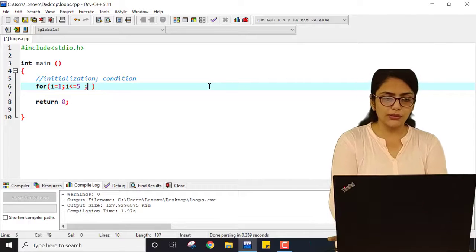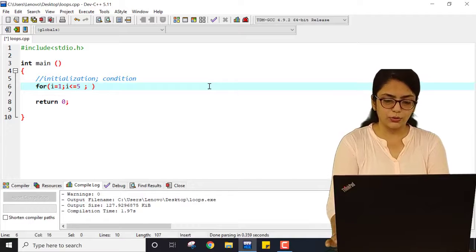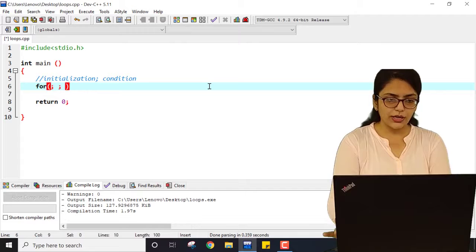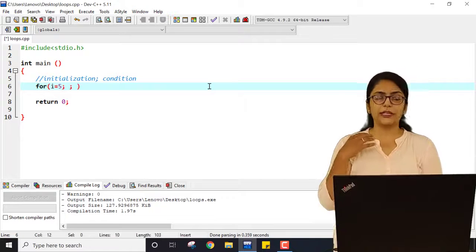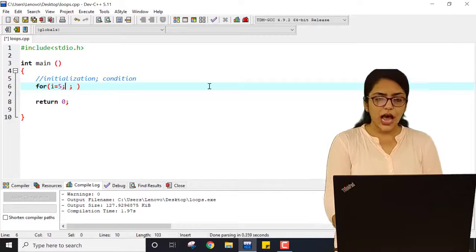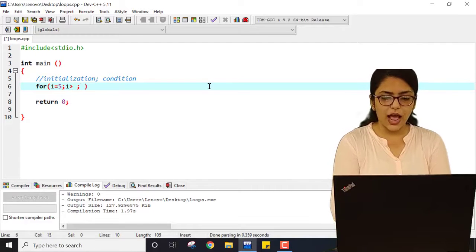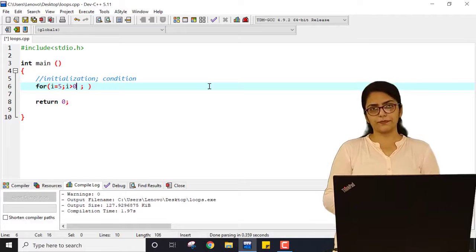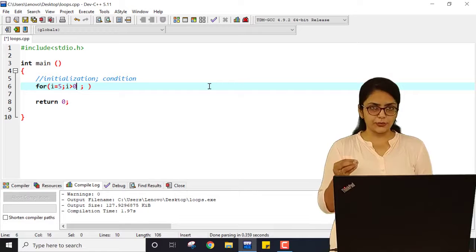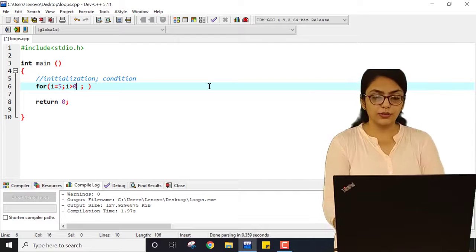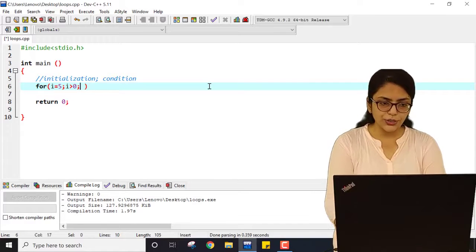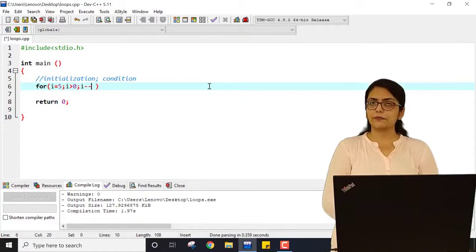Also, if you don't want to do it like this, I'm showing you the other way. You can write I equal to 5. So I'm initializing I as 5. It's okay to initialize I as 5. After that, I'm checking the condition whether I is greater than 0 or not. Yes, for I equal to 5, I is greater than 0. So the loop is executed once. Then I must be 4, right? I should be decremented. So for that, I am writing I minus minus.